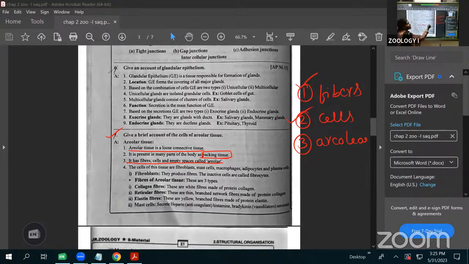Next, which types of fibers are present? Inside it, three types of fibers are present. They are called collagen fibers, and the second one is called elastin fibers.